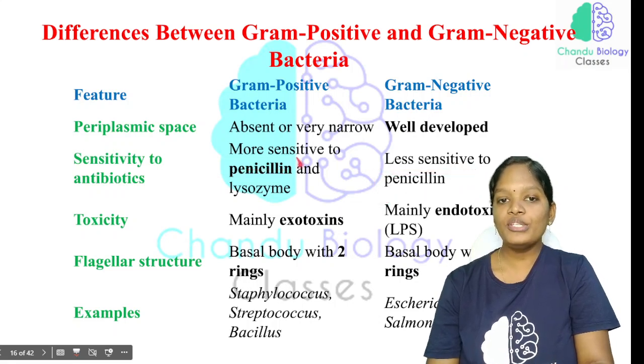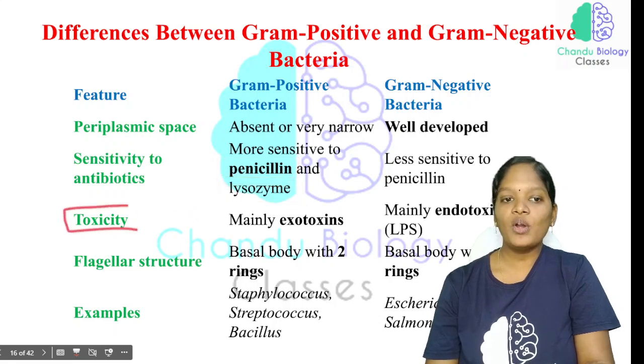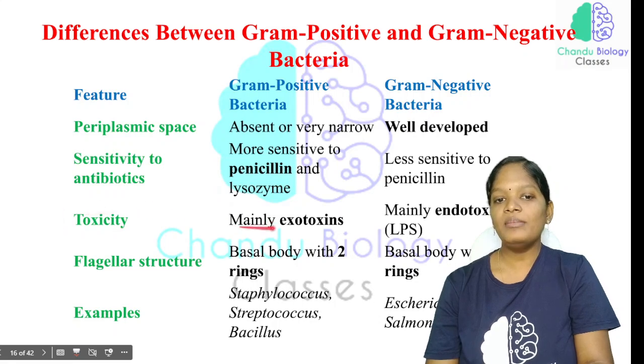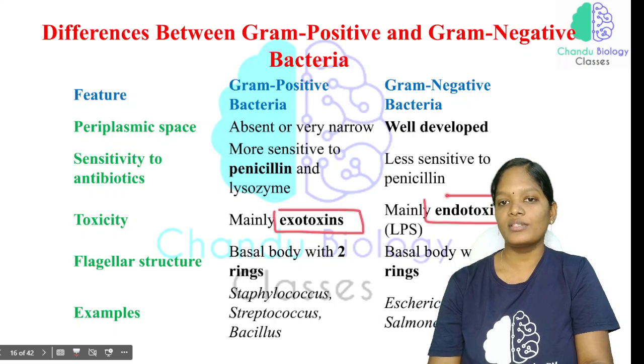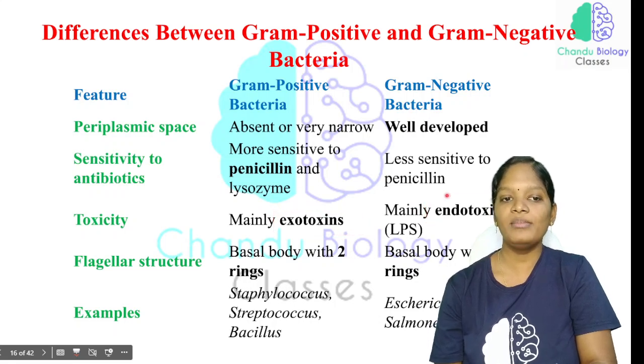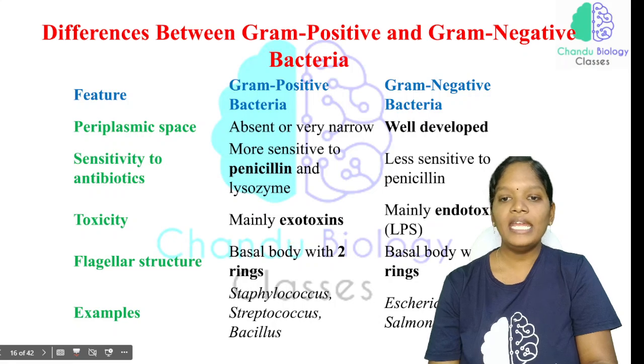The gram-positive bacteria are more sensitive to penicillin as well as to lysozyme. And the toxicity: gram-positive bacteria produce mainly exotoxins and gram-negative bacteria produce mainly endotoxins.